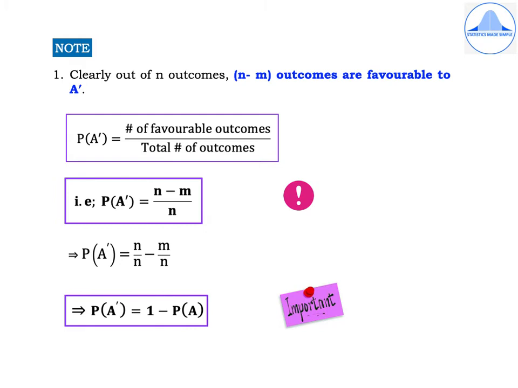Then in the next step, I have P of A dash is equal to every term in the numerator divided by the term in the denominator, and we get n divided by n minus m divided by n. So the final expression for P of A dash is equal to 1 minus P of A. So this is an important formula to remember.